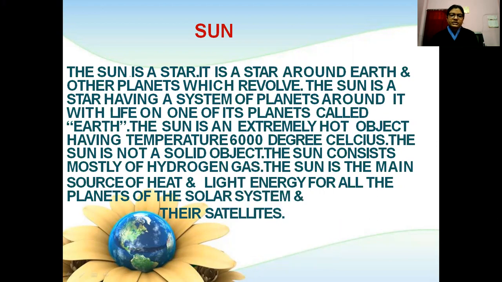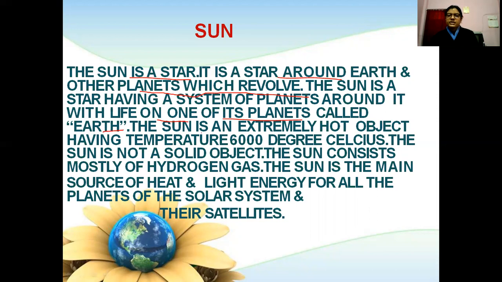Some highlights are: the sun is a star, and Earth and other planets revolve around it. Means चारों तरफ घूमते हैं sun के. The sun is a star having a solar system around it, and the planet with life is called the Earth. मतलब एक ही planet है जिसमें जो sun के around घूमता है जिसका नाम है हमारा earth.